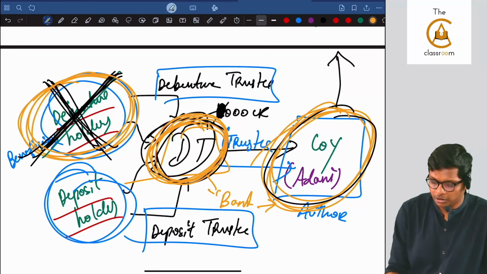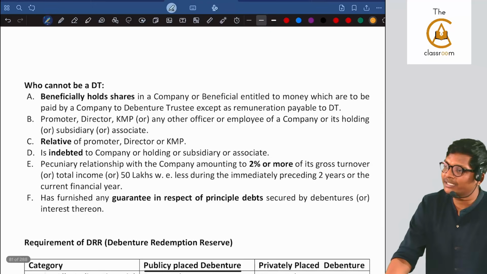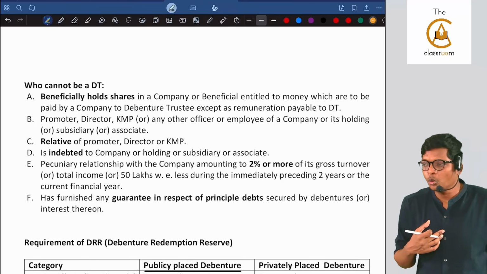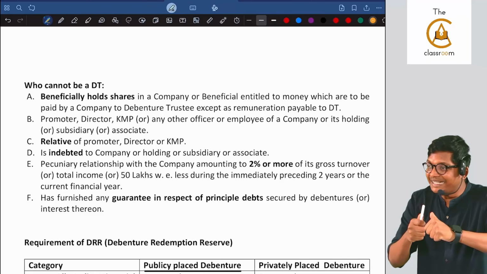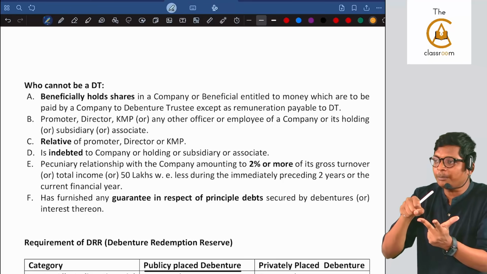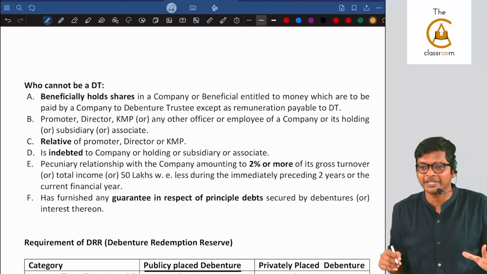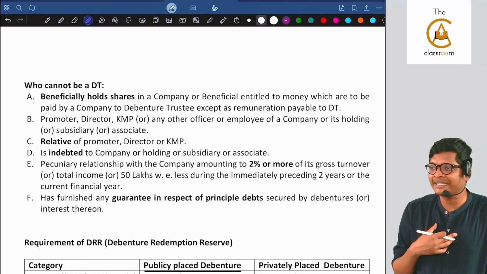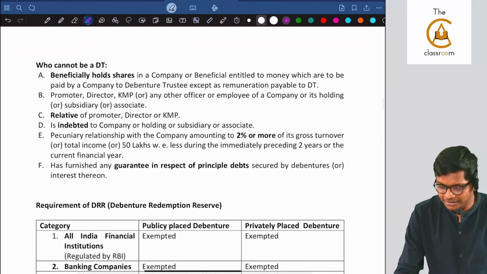Are you following, guys? So purely for the purpose of independence, integrity, honesty, it should be a third person who has no relationship with the company in any form. You should not have any debt with the company. You should not have any equity with the company. You should not be an employee in the top management of the company, or be their relative. Are you following? They are trying to cover 6 points, all debt and equity. This is in the debentures chapter in our book, guys.